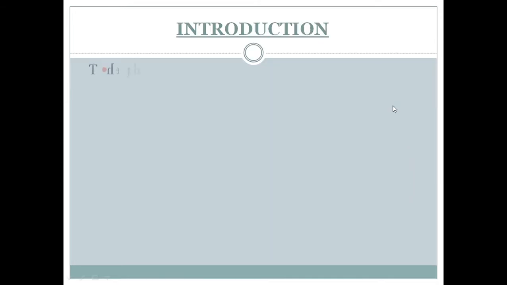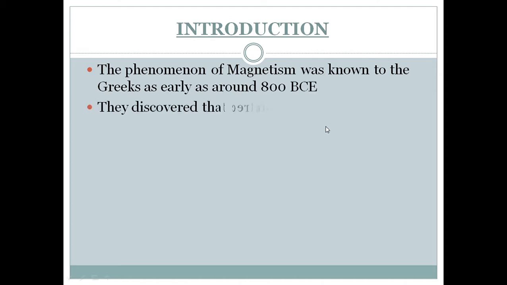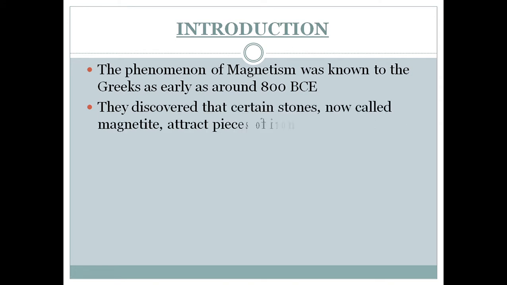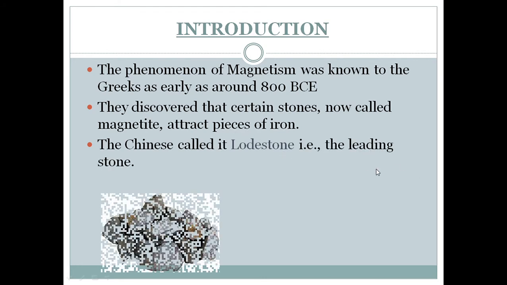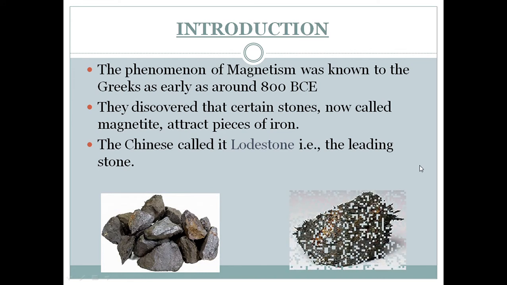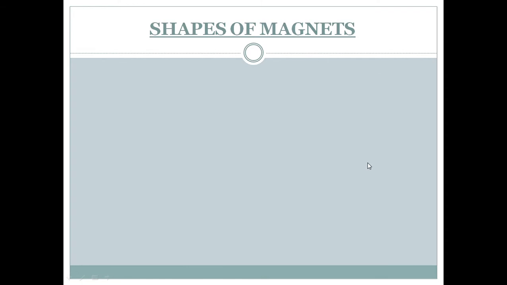Introduction. The phenomenon of magnetism was known to the Greeks as early as around 800 BCE. They discovered that certain stones, now called magnetite, attract pieces of iron. The Chinese called it the lodestone, that is, the leading stone. These are some pictures that show the structure of the lodestone.